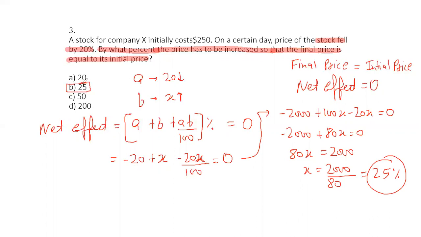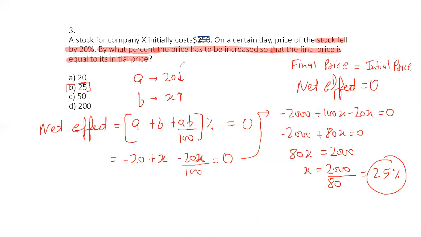So do you realize, directly using the formula for net effect? Now, if you notice, 250 has no significance in the question. The initial price could be 250, it could be 1000, it could be 100, it really does not matter. So when we talk about successive change, the original has no role to play. And when you start practicing this, you'll start learning that the values always remain the same.